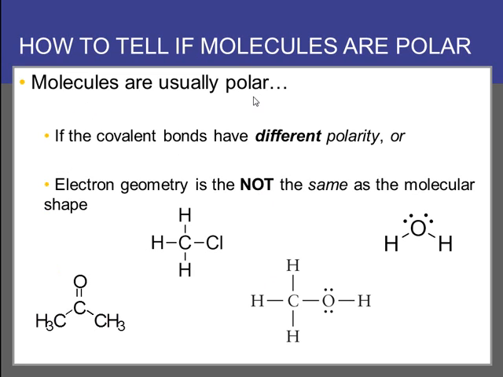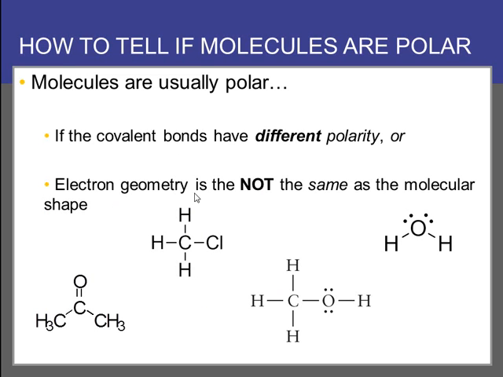Now, how do we tell if a molecule is polar? Well, first of all, if we have covalent bonds that have different polarity, we have a polar molecule. Here we have chloromethane. We have one C-Cl bond and three C-H bonds. So this is a polar molecule because the bonds are not all the same.